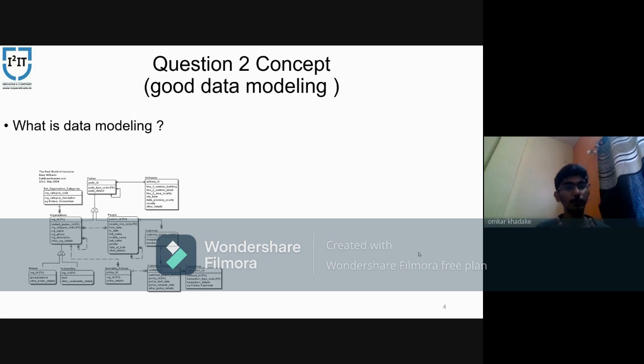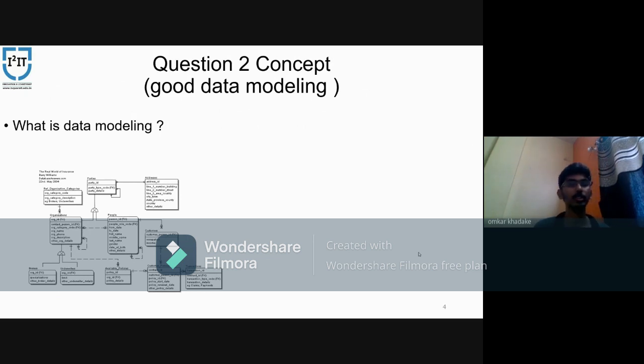Okay, this is the short definition of data modeling. The explanation is that data models are technical in nature, but they're designed to be simple, so they are easily understandable.